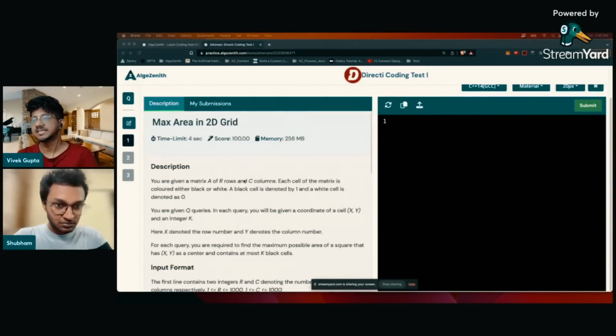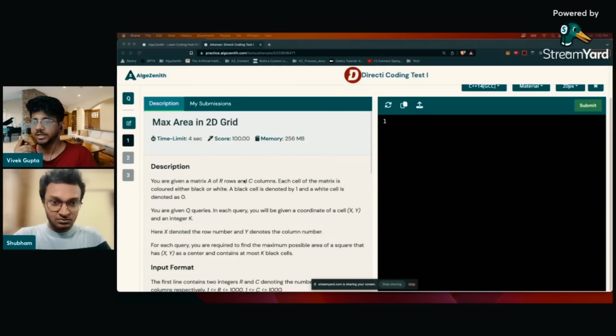So basically, this is saying that given a matrix A of R rows and C columns, each cell of the matrix is colored either white or black, 0 and 1, standard thing. Now you are given Q queries. You will be given the coordinate x comma y and an integer k. For each query, you have to find the maximum possible area of a square that has x comma y as a center and contains at most k black cells.